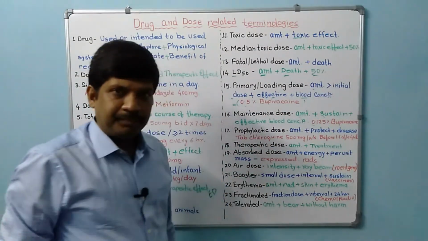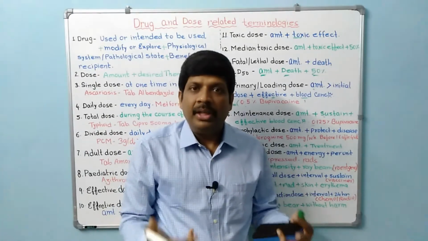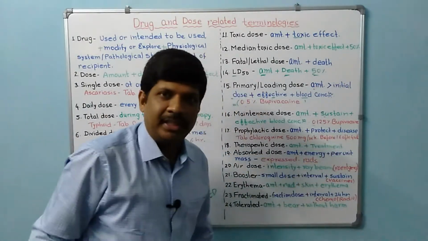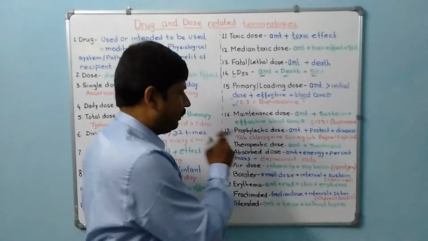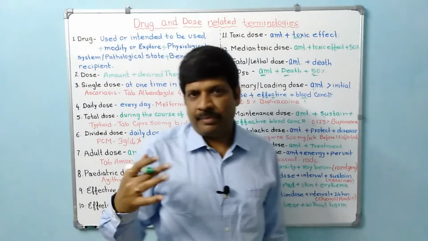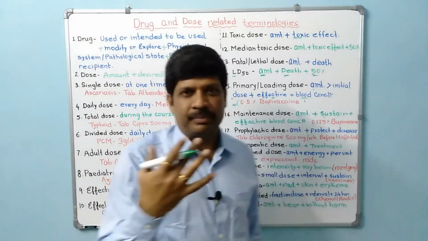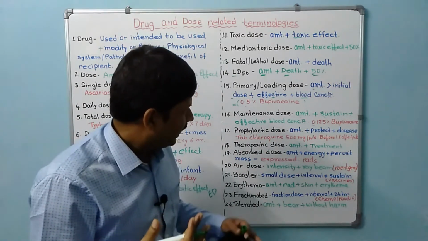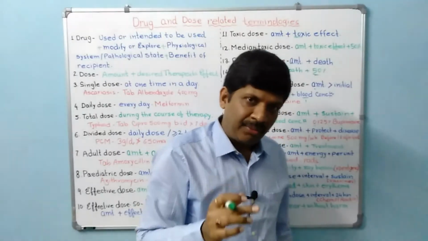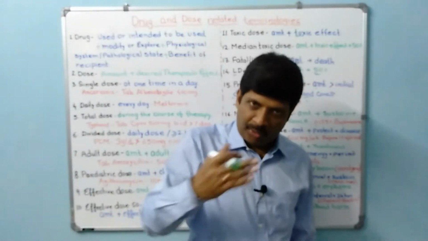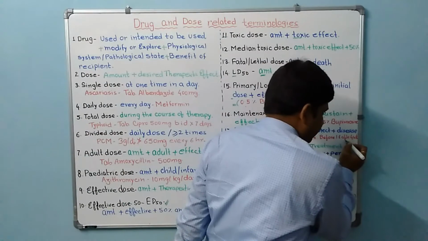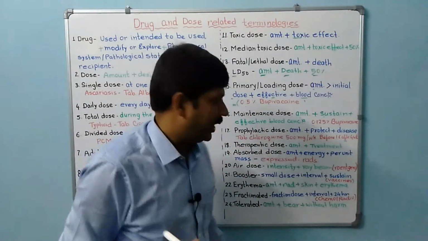Next is prophylactic dose. This is the amount of substance or drug which is given to protect from some disease. For example, tablet chloroquine. If a person is going to visit an area which is very prone to malaria, then that person is given chloroquine 500 milligram per week, and the person should take it 1 week before starting the journey and should continue for 4 weeks after the journey. So that is prophylactic dose.